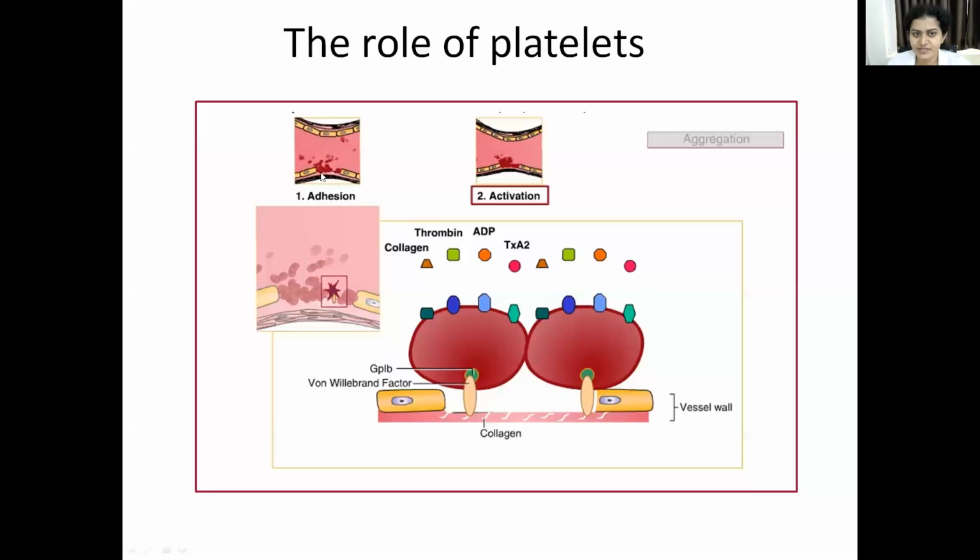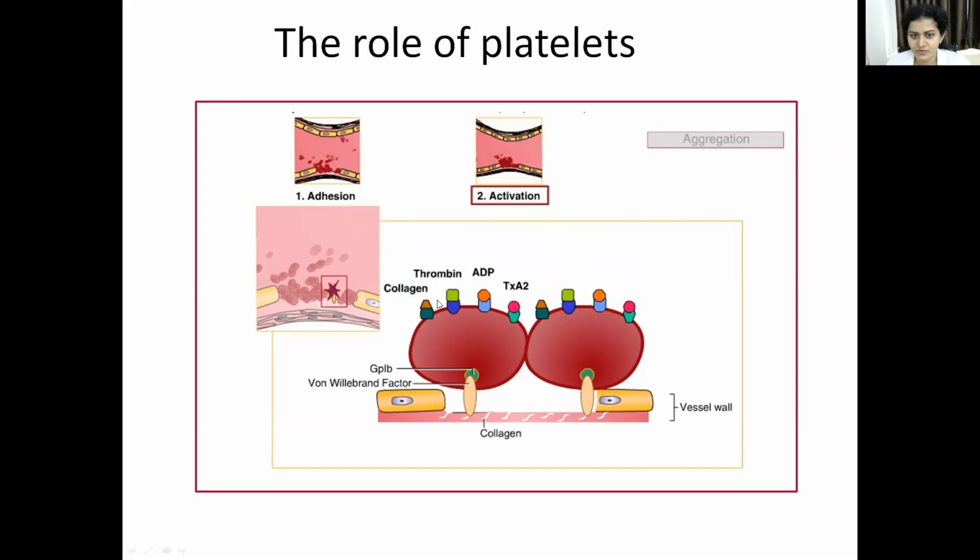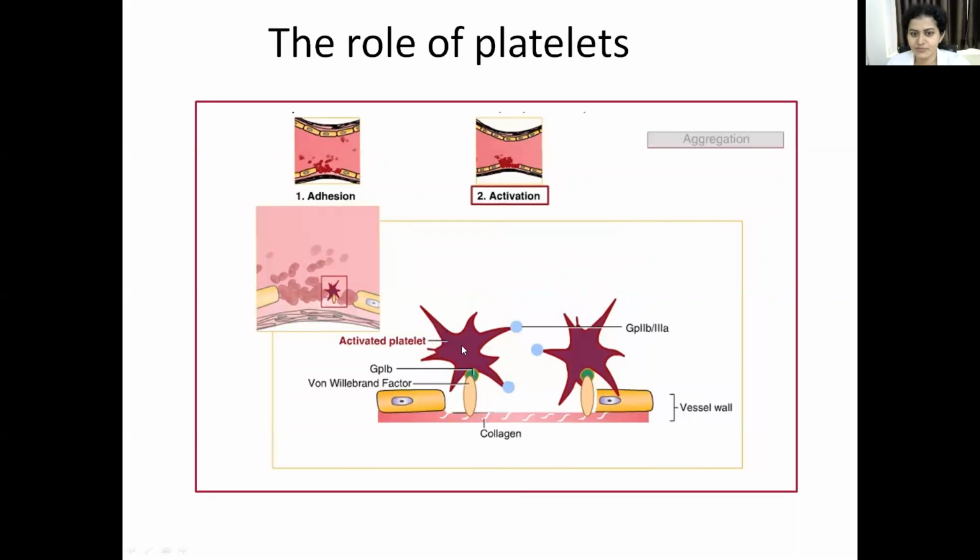So what happens whenever there is an endothelial injury? First, there is platelet adhesion, and second, how do they get activated? Whenever there is an endothelial injury, the platelets get exposed to collagen and thrombin, which go and bind to the receptors present in the outer membrane of the platelets, and this activates the platelets.